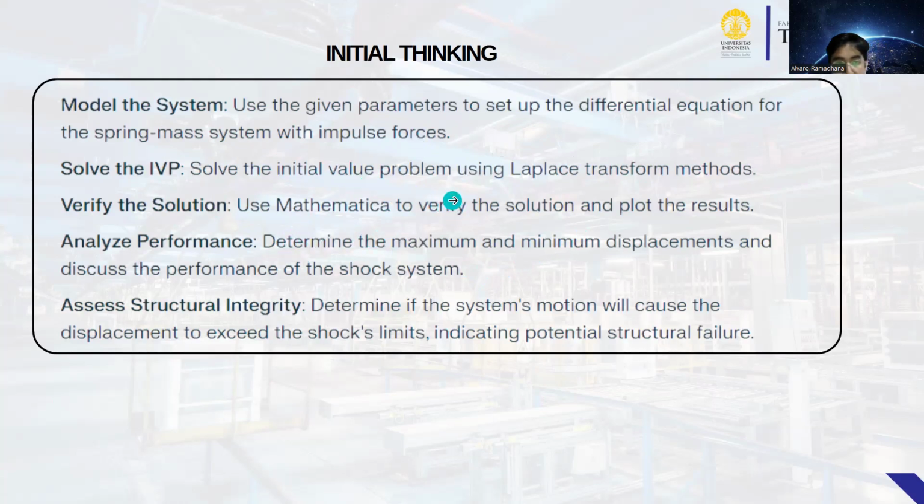The first model system: use the given parameters to set up the differential equation, solve the IVP, verify the solution using Mathematica, analyze performance, determine the maximum and minimum displacement, and discuss the performance of the shock system. Then structural integrity: determine if the system motion will cause the displacement to exceed the safe limit, indicating potential structural failure.